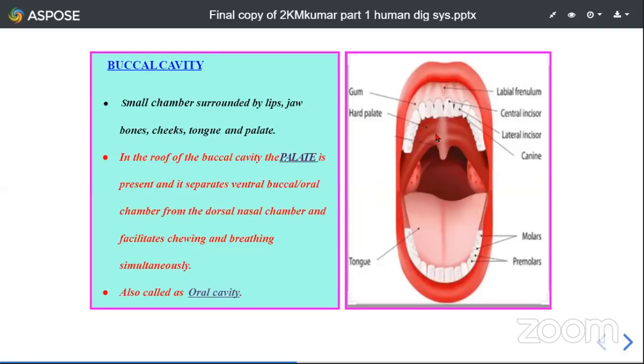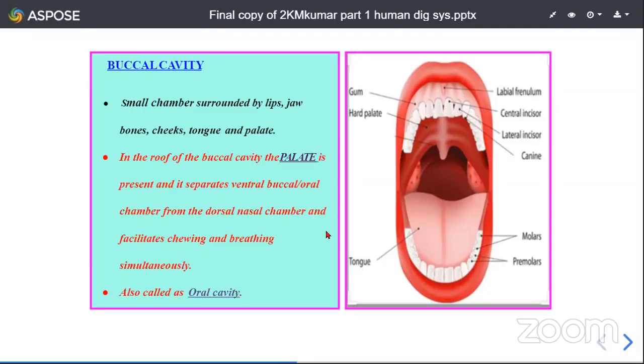Mammals, when compared with other vertebrates, have an advantage of having this palate. This palate separates our dorsal nasal chambers from our ventral oral chambers, and it facilitates chewing even while we are breathing.